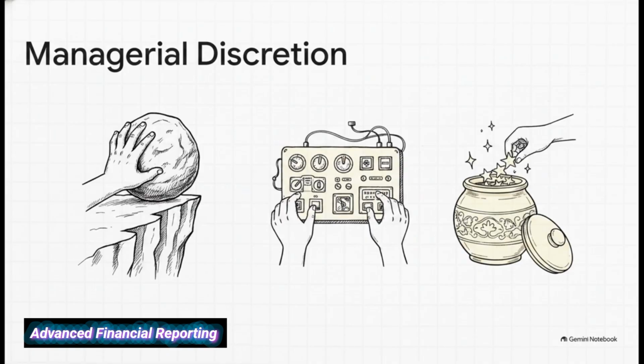And we see this exact same behavioral game playing out with the new forward-looking expected credit loss models. The ECL model is definitely more resilient, but standard setters didn't mandate a hard quantitative threshold for what constitutes a significant increase in credit risk. So managers exploit that gray area. They might delay moving an asset from stage 1 to stage 2 just to avoid that massive lifetime ECL hit, or they adjust macroeconomic forecast weights to build cookie jar reserves during boom times, which they can smoothly release later to pad their earnings during a downturn.